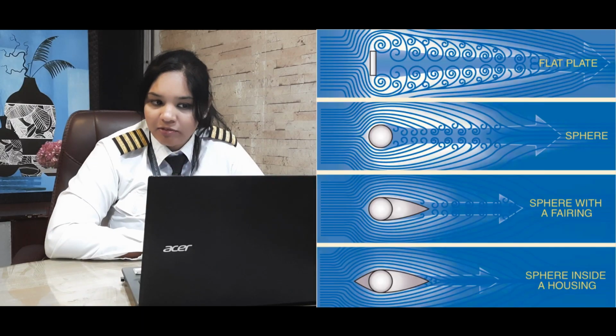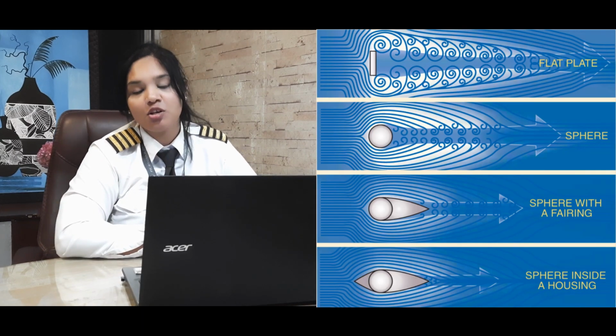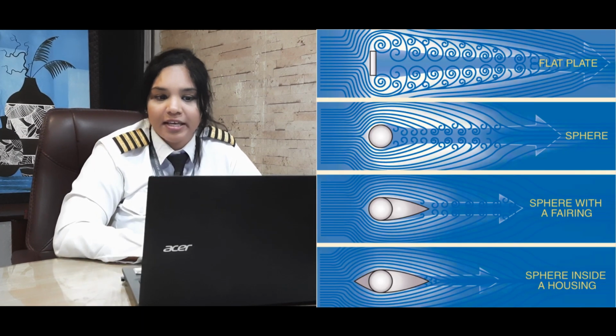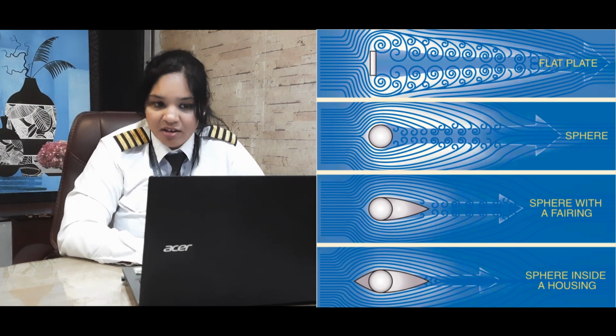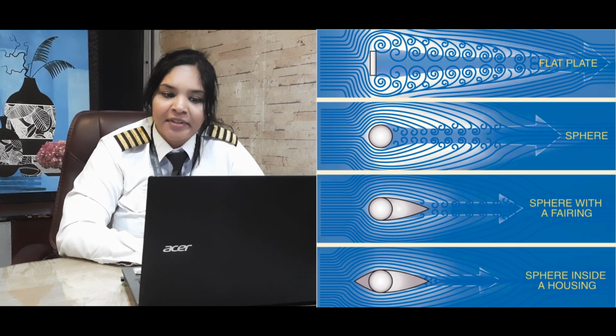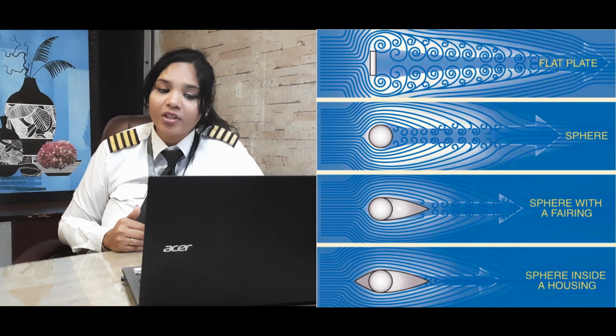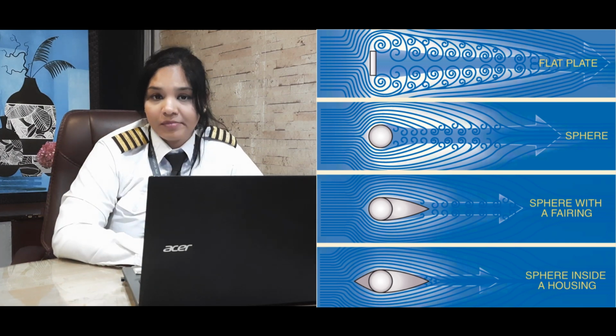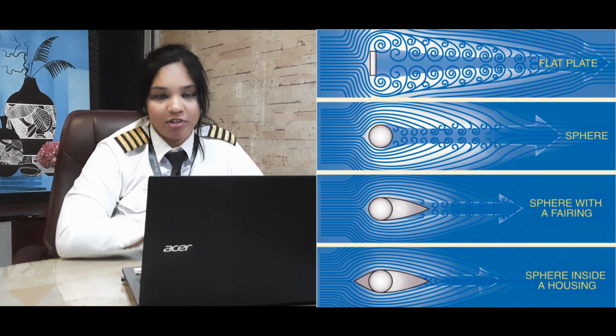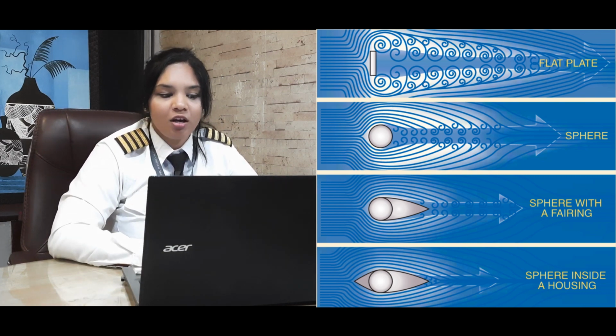So in this diagram, if you see it, this is a perfect explanation of what form drag looks like. You have a flat plate, you have a sphere, see how much turbulence it is creating, compared to a sphere with fairings and a sphere inside a housing. All this is an example of how your drag changes with the shape of the object.